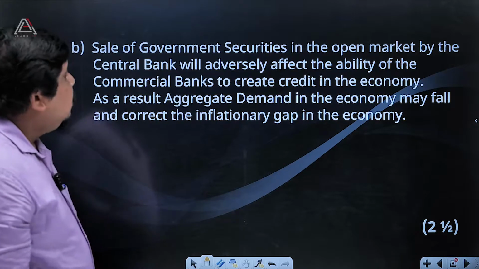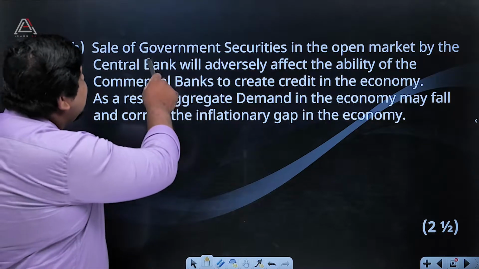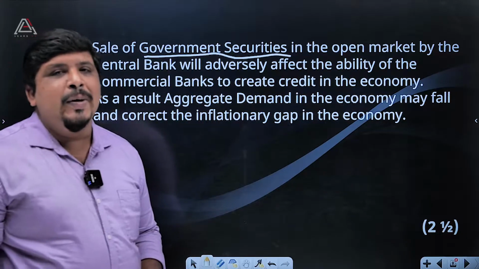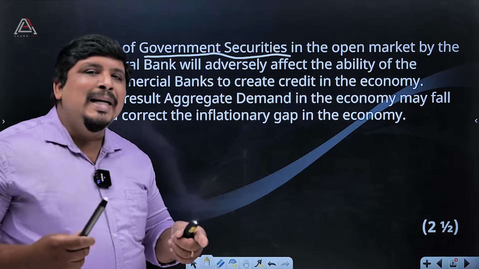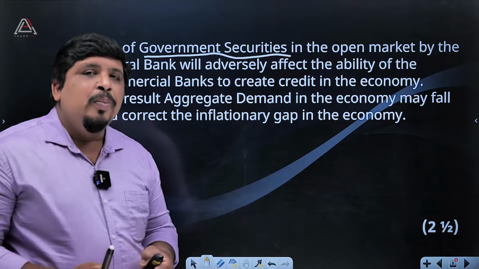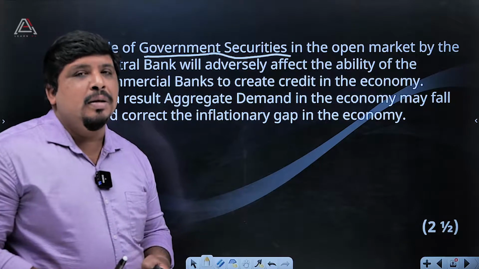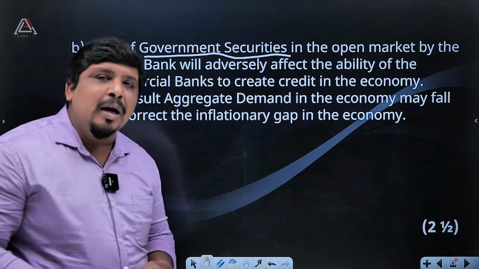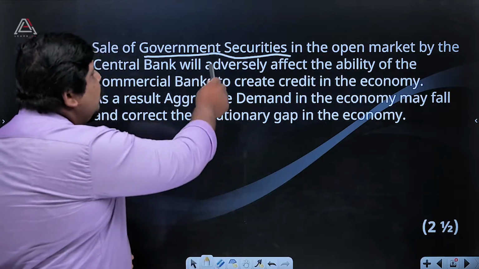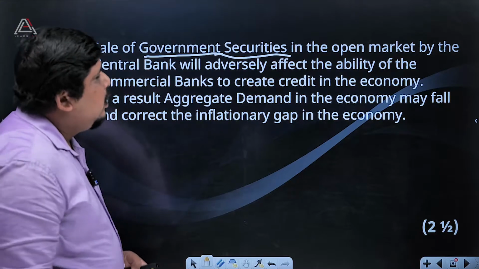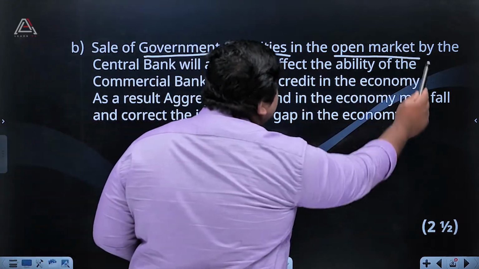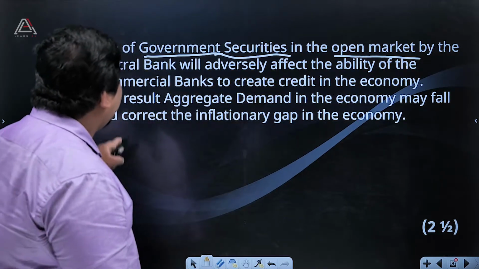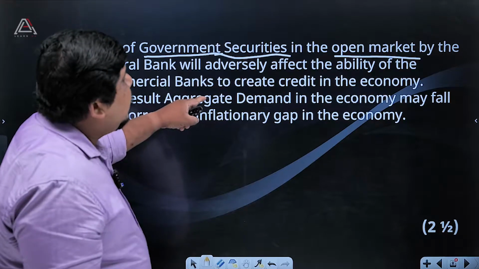The next thing is the sale of government securities. What is happening there? Suppose the government is selling its securities and people purchase those securities. That way we can reduce the circulation of money in the economy. Once government securities are sold in open markets, the central bank will adversely affect the ability of commercial banks to create credit in the economy.